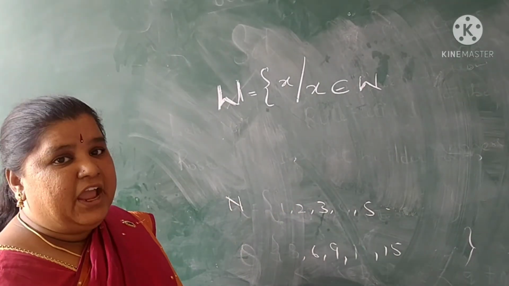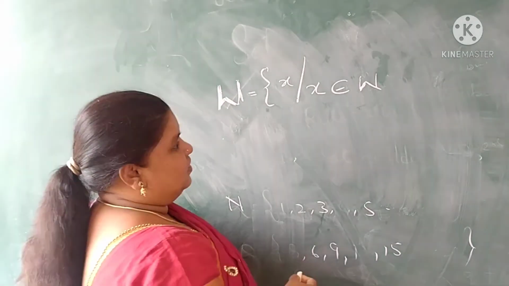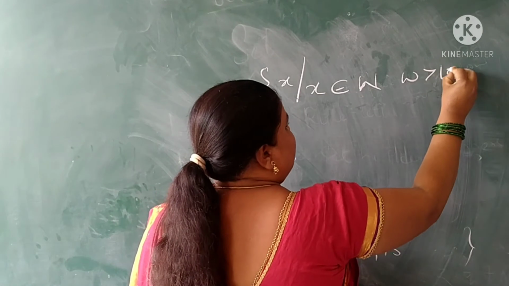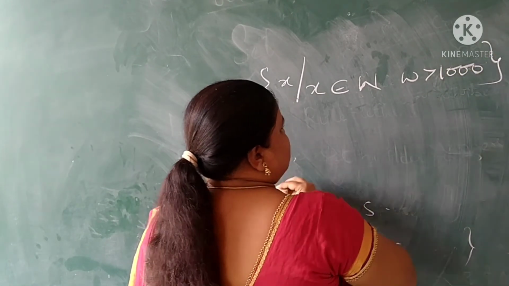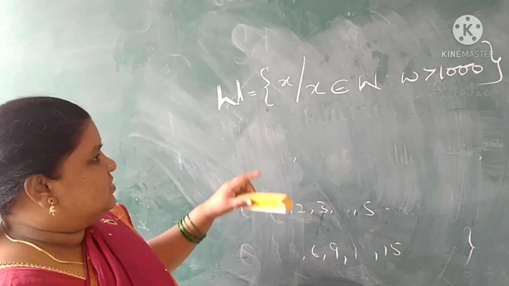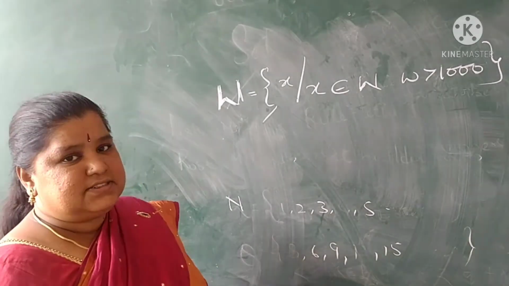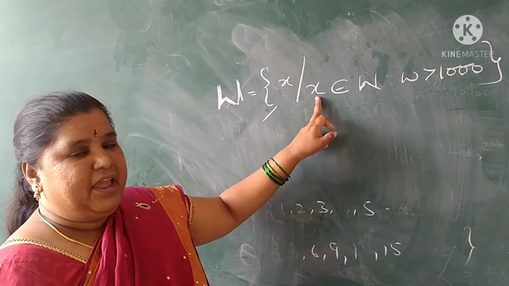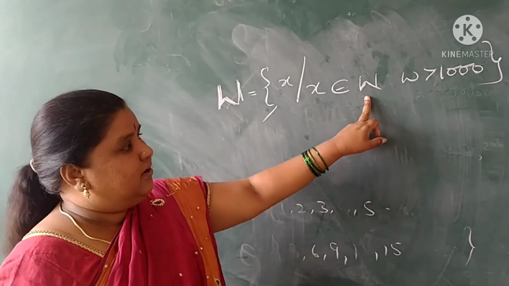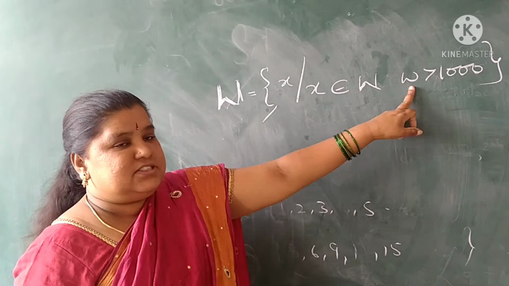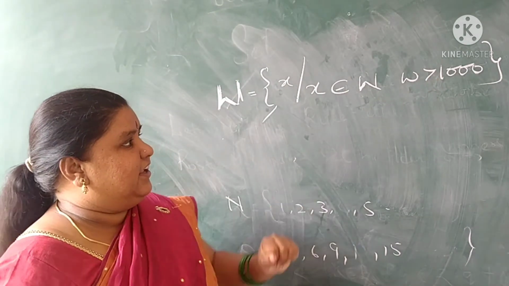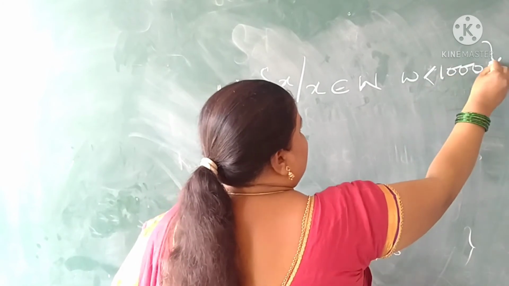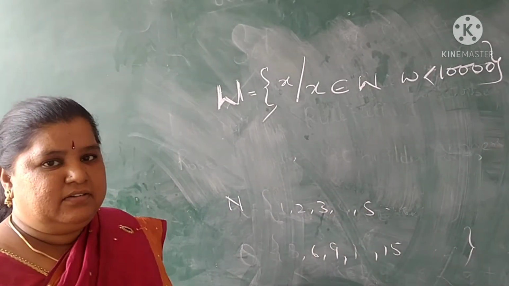What condition? It should be less than 10,000. Means the whole number should be less than 10,000. Again close the bracket. Understood? So this is the flower brackets and this is some x.